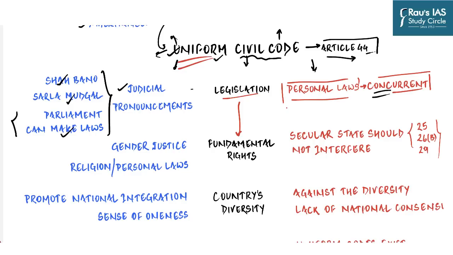The second matter on which the debate is centered is how the application of Uniform Civil Code might collide with fundamental rights or might enable fundamental rights at the same time. For example, a lot of proponents argue that it is essential for gender justice to have a uniform civil code. They argue that most personal laws have been directly copy-pasted from religious textbooks. These religious or customary personal laws are inherently biased in favor of men and against women, and that's true.